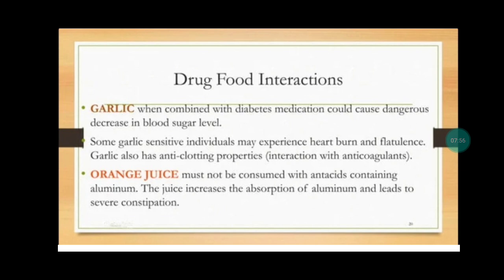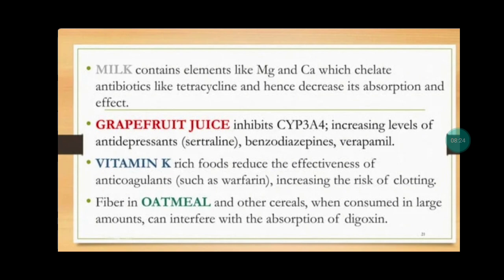For example, garlic when combined with diabetic medication could cause a dangerous decrease in blood sugar level. Some garlic sensitive individuals may experience heartburn and flatulence. Garlic also has an anti-clotting property, which means interaction with anticoagulants. Another example is that grapefruit juice must not be consumed with antacid containing aluminium. The juice increases the absorption of aluminium and leads to constipation.